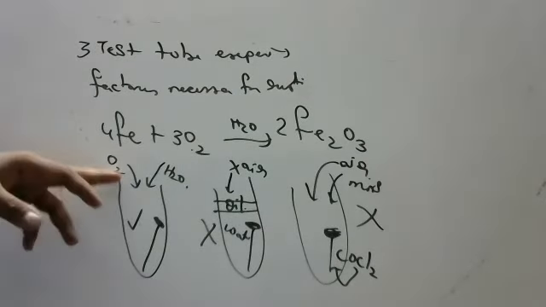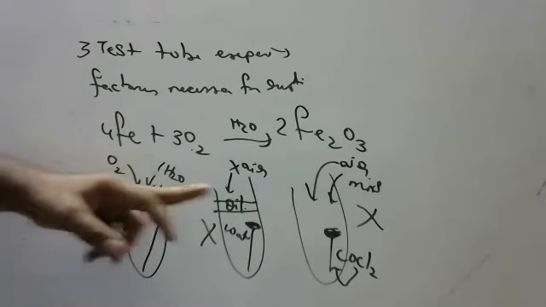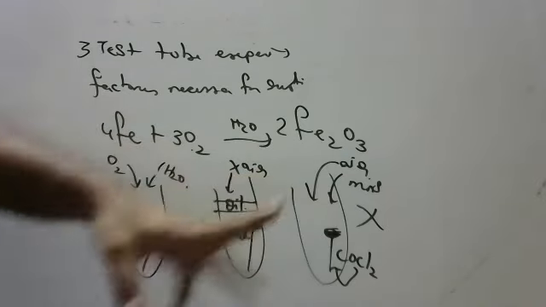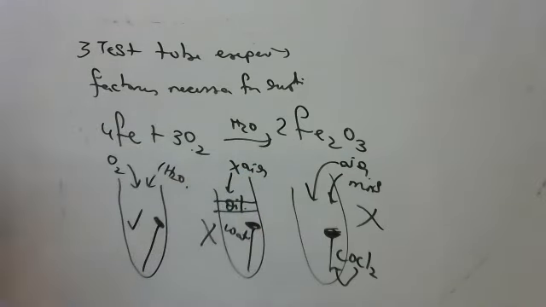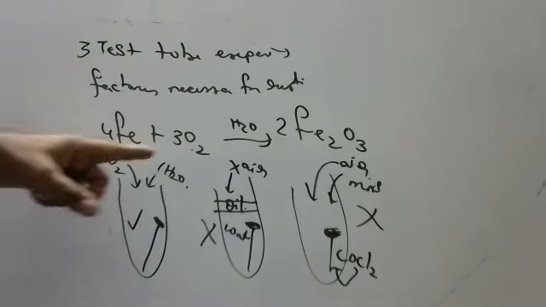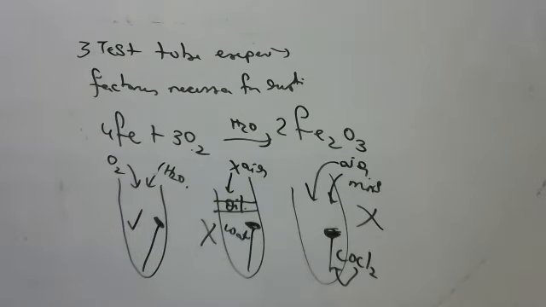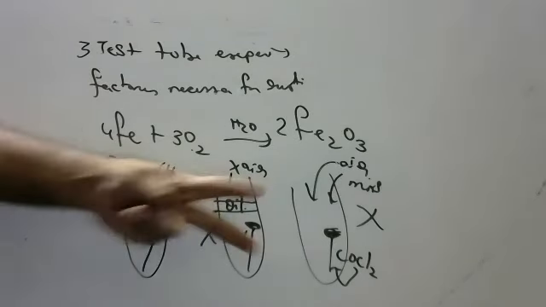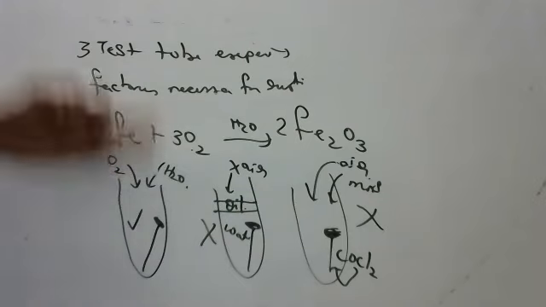So here air is there, moisture is there, rusting occurs. Here air is not there, water is there, rusting does not occur. Here air is there, water is not there, rusting does not occur. So for rusting to occur, air and moisture are compulsorily required. Try to understand, children, this is the very famous 3 test tube experiment. If they ask about rusting, write this equation. If they ask about the 3 test tube experiment, explain this. And the aim is to show the factors necessary for rusting.